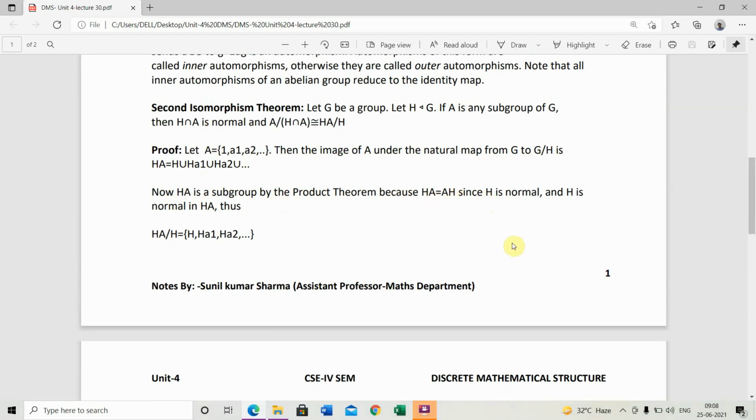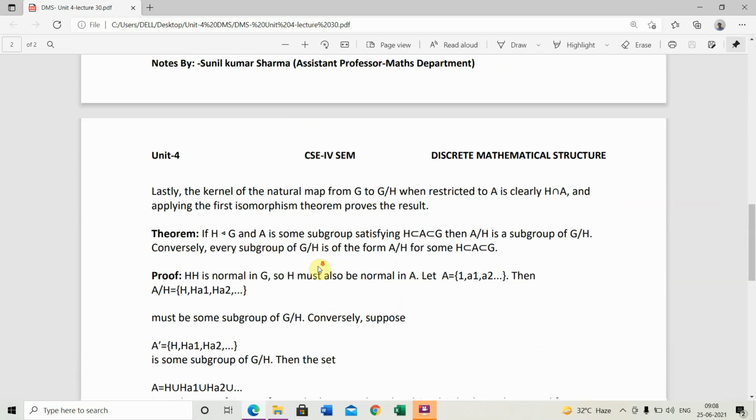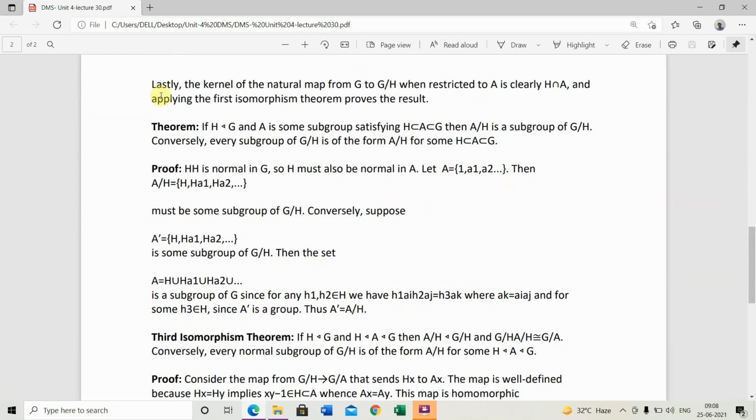Since H is normal and H is normal in HA, thus HA upon H equals H, Ha1, Ha2 and so on. Lastly, the kernel of the natural map from G to G upon H when restricted to A is clearly H intersection A, and applying the first isomorphism theorem proves the result.